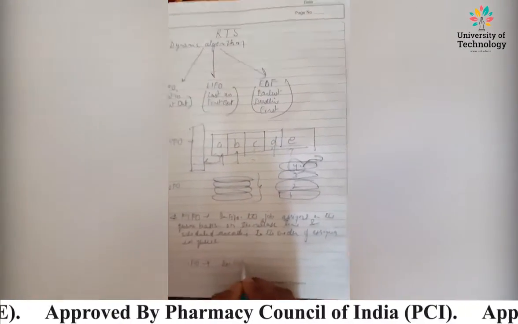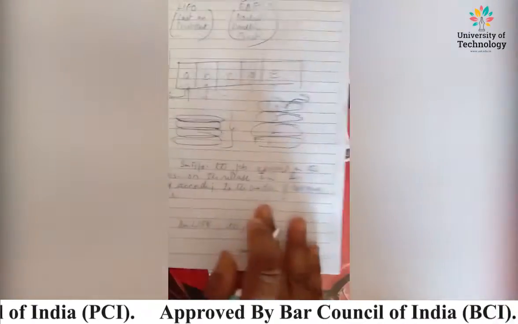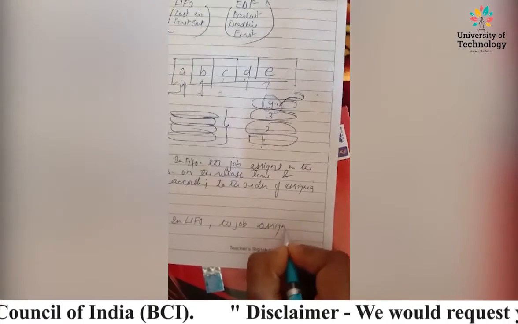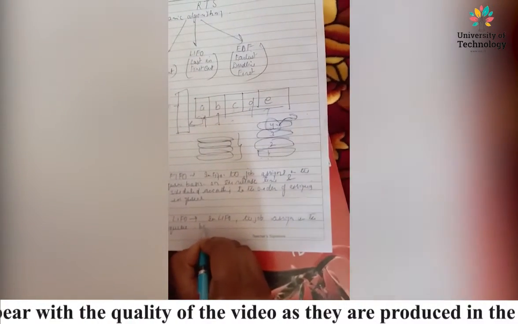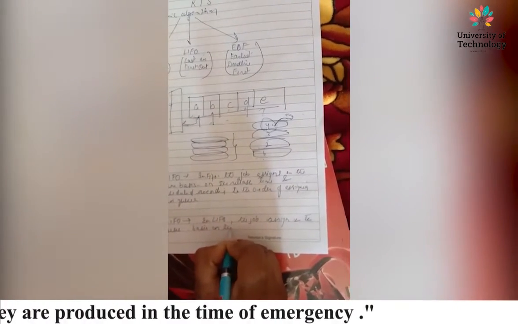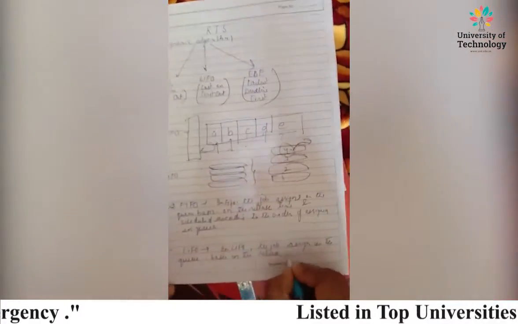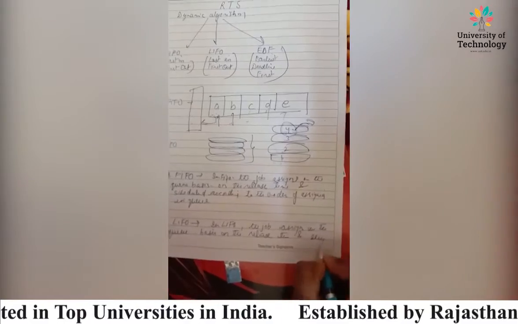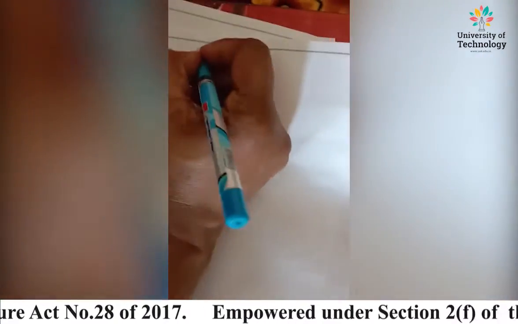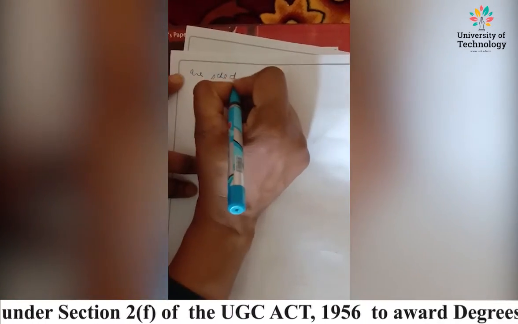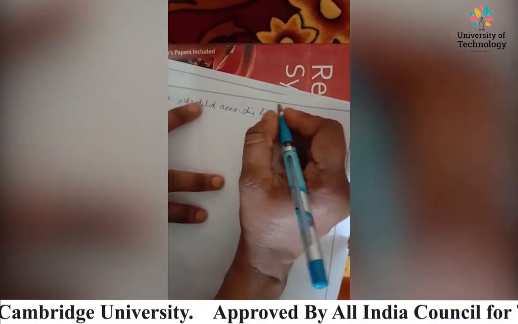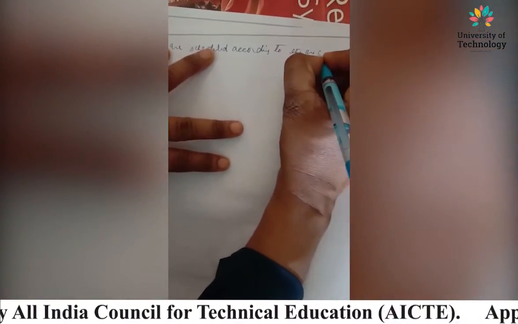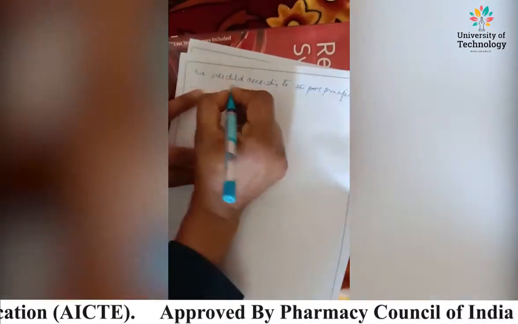In LIFO, the jobs are assigned in the queue on the basis of the release time, and this is the difference, they are scheduled according to the principle of LIFO.